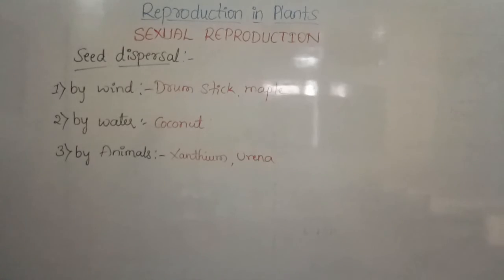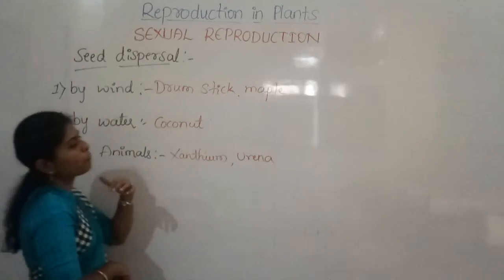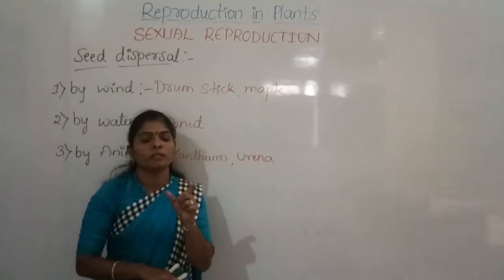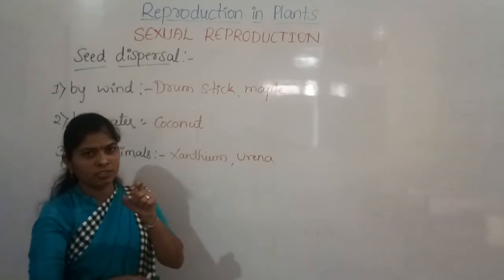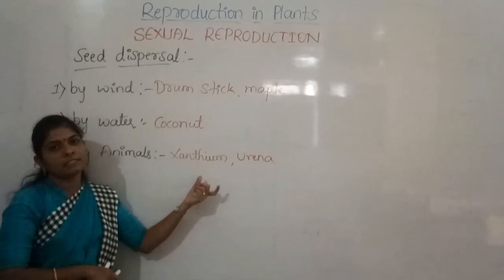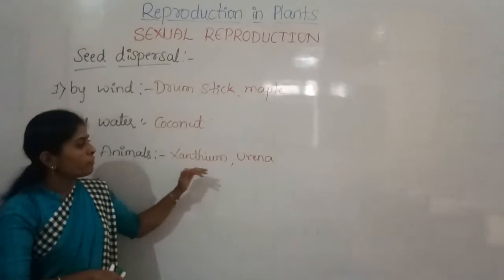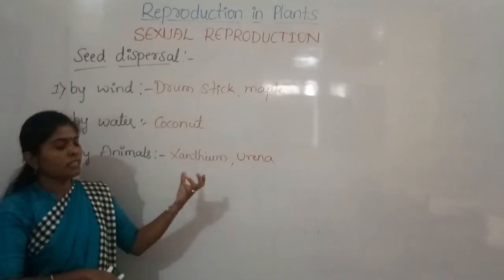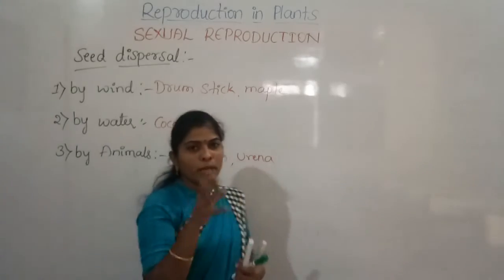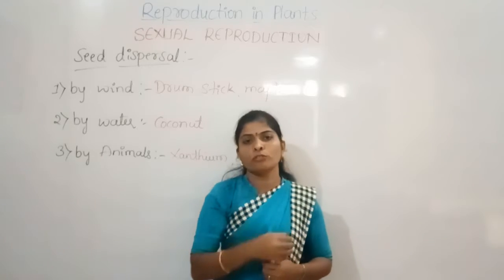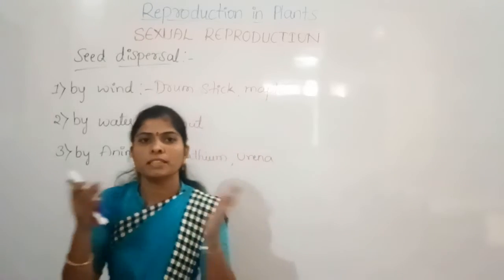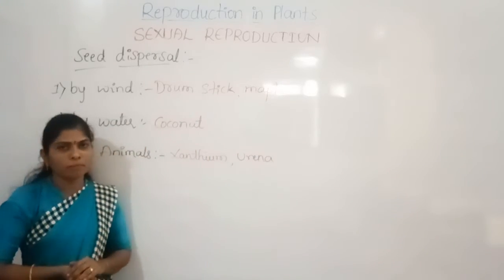Plants like xanthium have hooks on the upper coat of the seeds, hook-like structures, so that when animals are grazing, the seeds may stick to the hair of those animals and then can be dispersed from one place to another place.